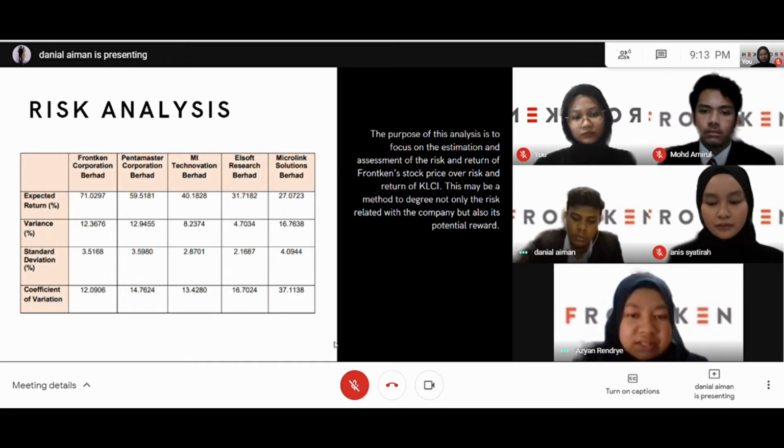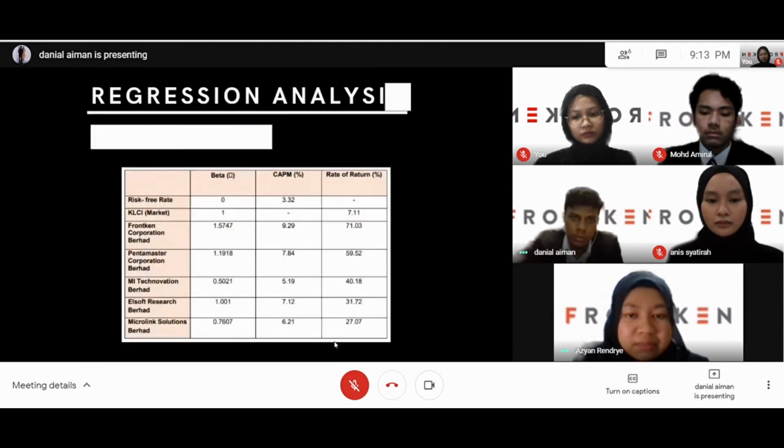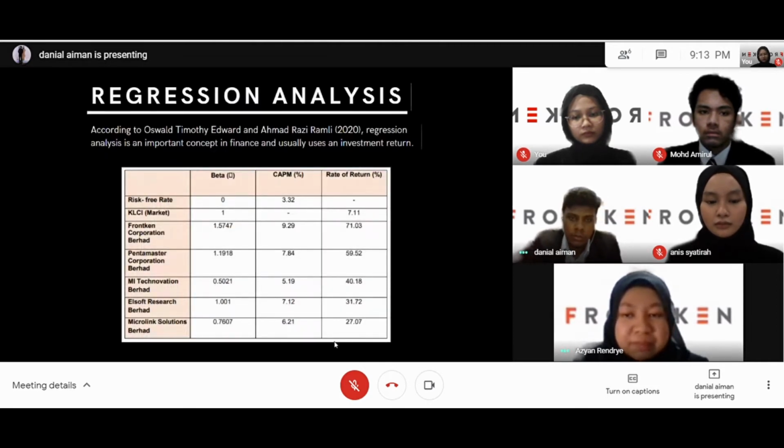Subsequently, regression analysis. The table shows the regression analysis of Frencken, Pentamaster, MI Tech, Elsoft, and Macrolink from 2015 to 2019. Beta is also known as the systematic risk of a security. We can tell the security is lower risk than the market if the beta is less than 1, and vice versa. The table shows that MI Tech and Macrolink are low risk because their beta is less than 1. The other three companies are risky because their beta is more than 1. Macrolink is more volatile than Frencken, Elsoft, MI Tech, and Pentamaster.